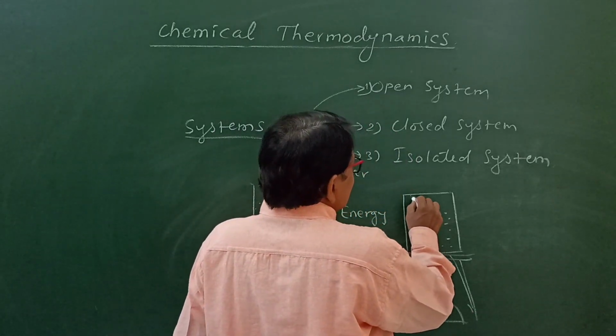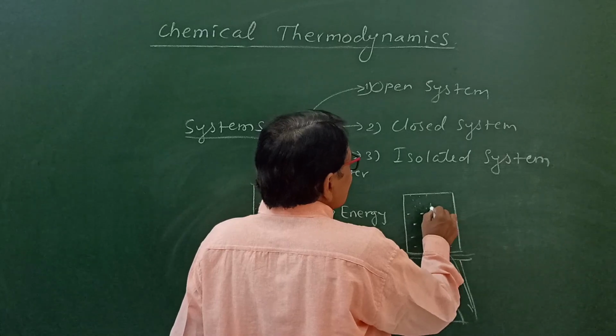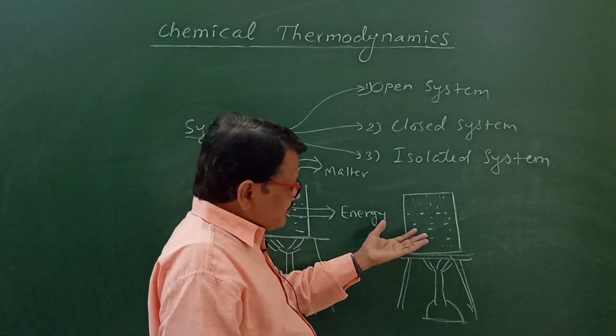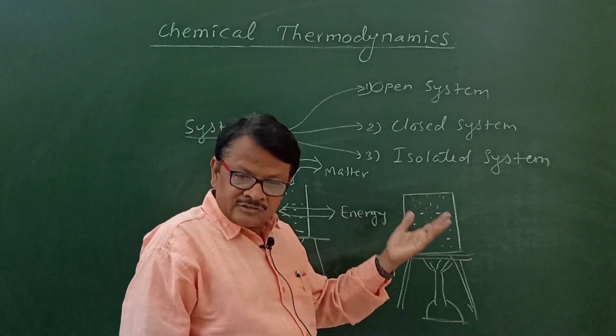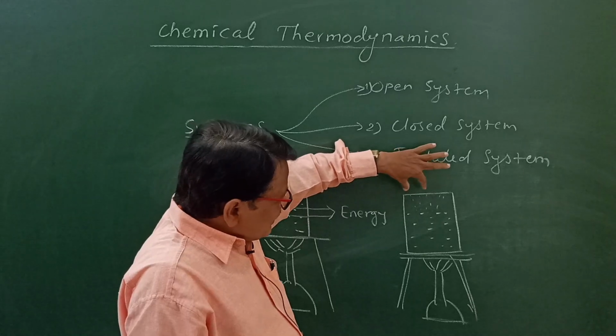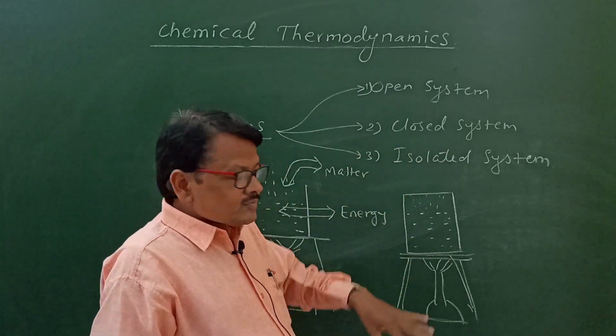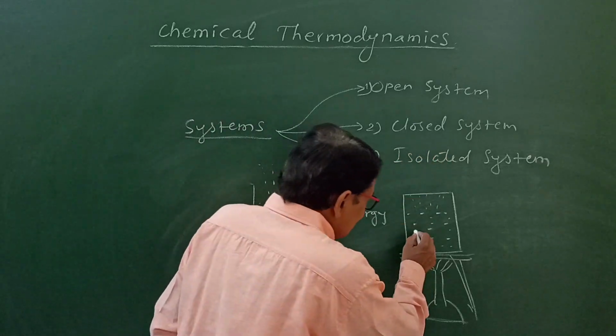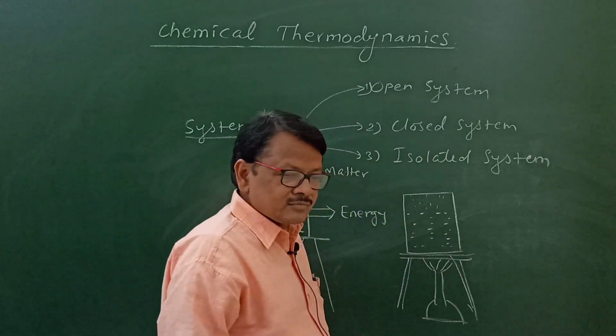Here in a closed container, after heating or boiling the water, it gets evaporated, and the vapors go out, but the container is sealed. It will not go out to the surrounding. But if we remove the heat, these water vapors will get condensed and again come down in the form of water.